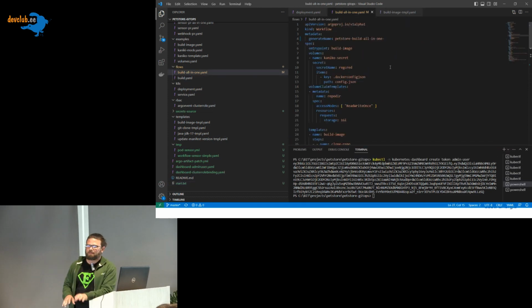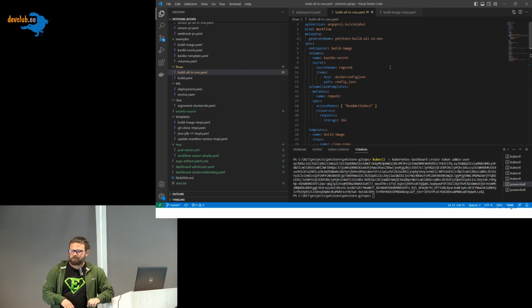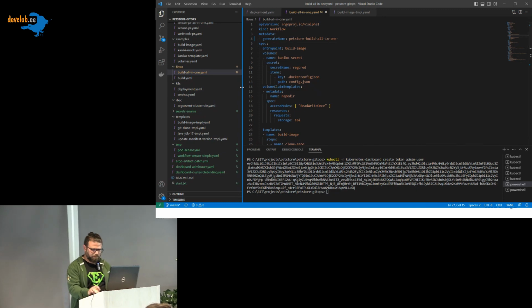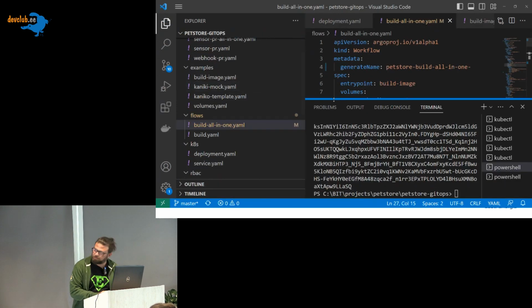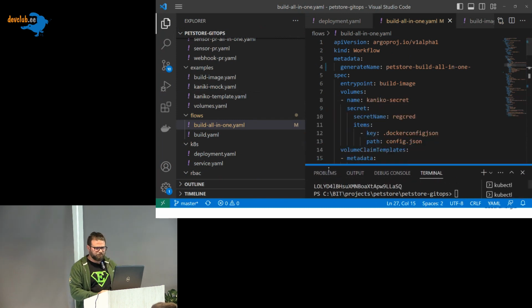I am presenting everything based on my own local cluster. Can you zoom in a bit? Yeah. Thank you. Awesome. Cool.